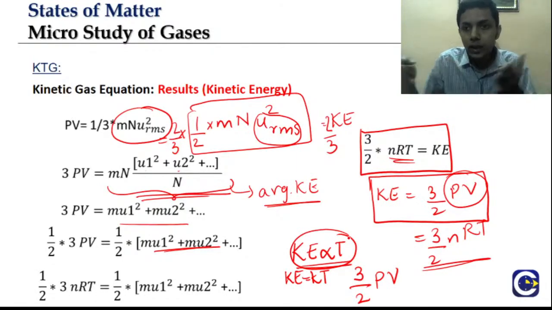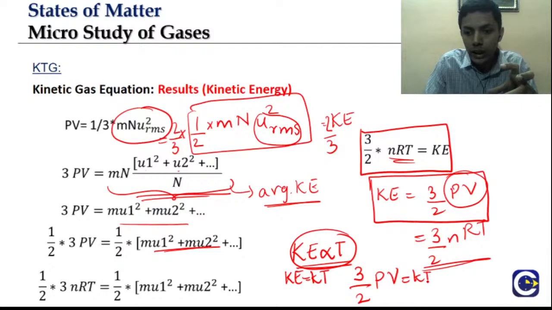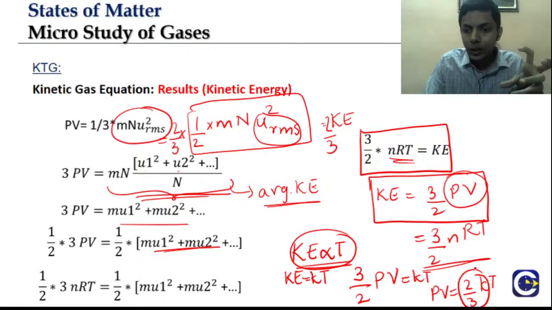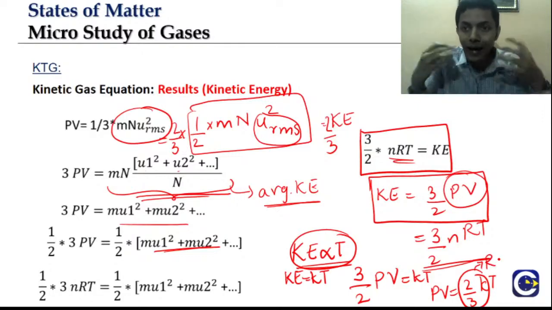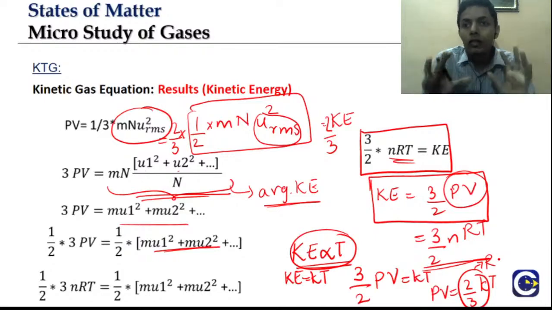So I can say kinetic energy equal to some constant k into T. I'll put 3 by 2 PV equal to kT, so PV is equal to 2 by 3 kT. This 2 by 3 k in some sense represents a constant. So we can get the ideal gas equation also using kinetic theory of gases.